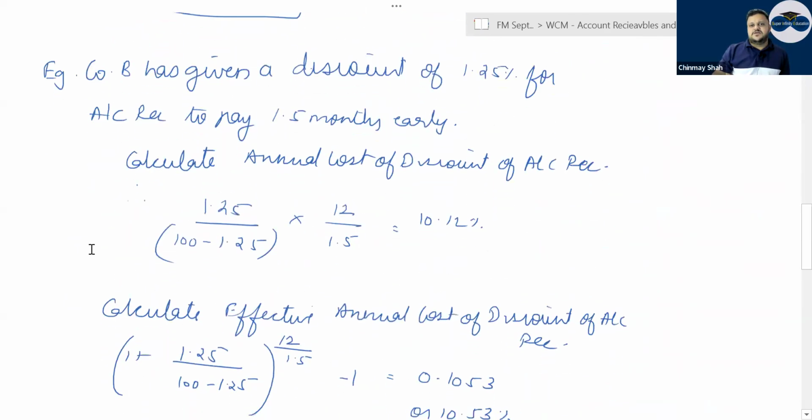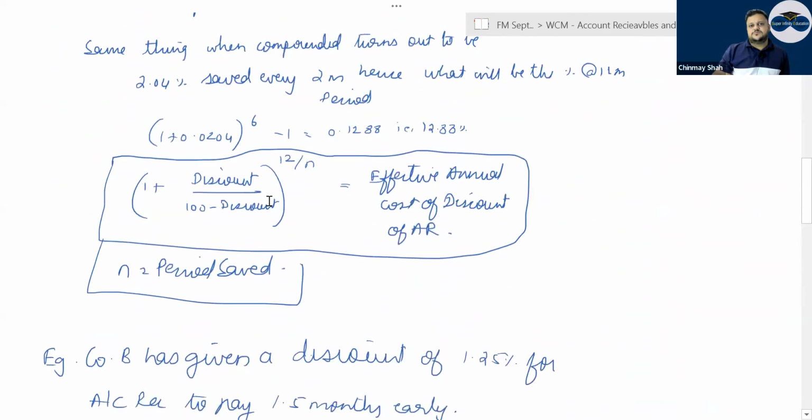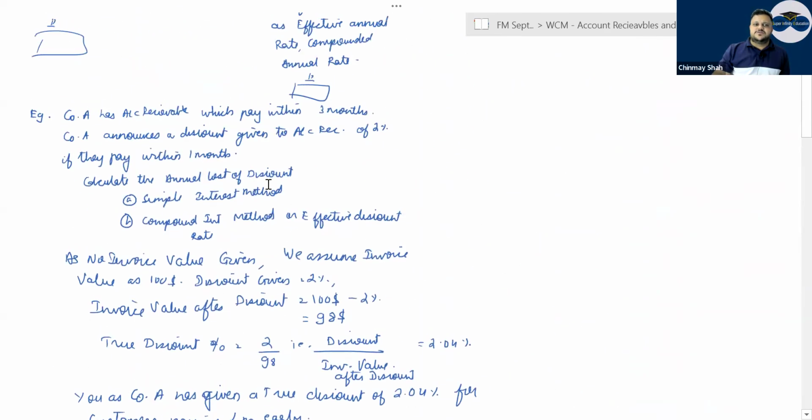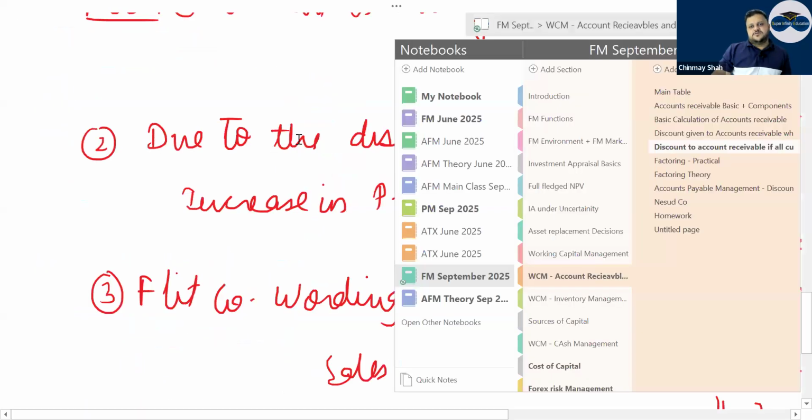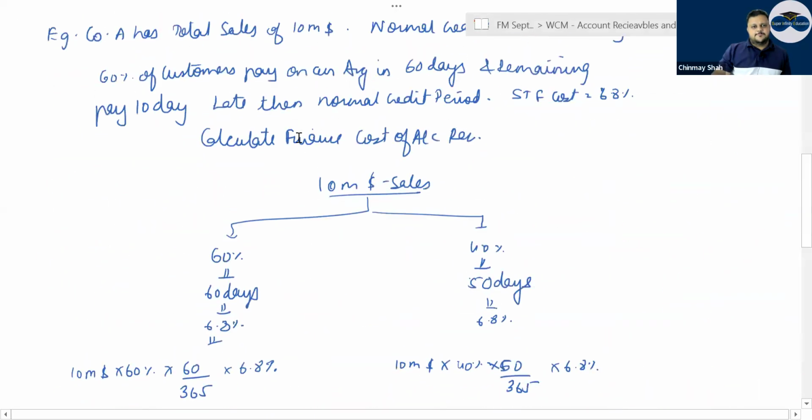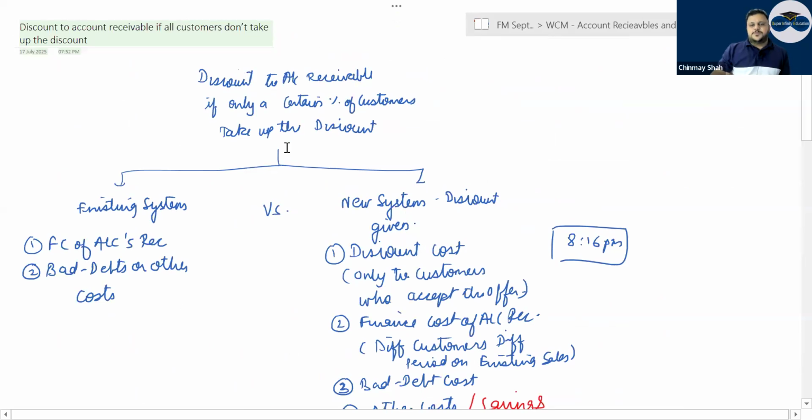Correct. Company B has given a discount of 1.25. Generally, the amount of invoice is not given, so you assume the amount of invoice to be 100%. Correct. Then go ahead. Discount to account receivable. Have a look. If only a certain percentage use it, in this you will use existing versus new system.